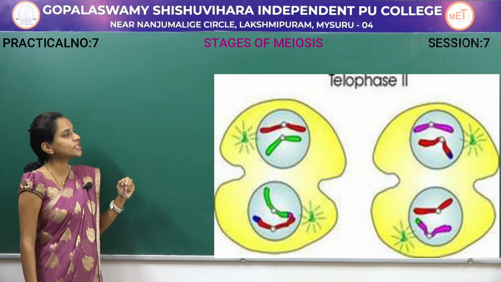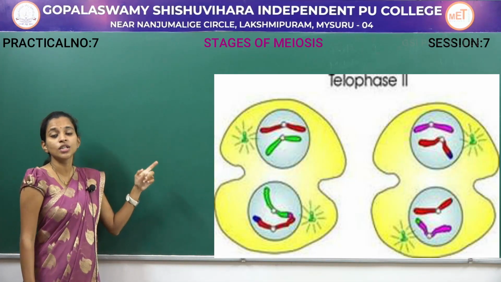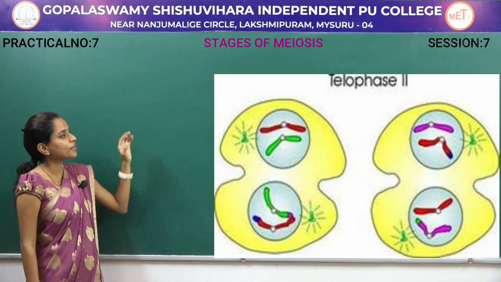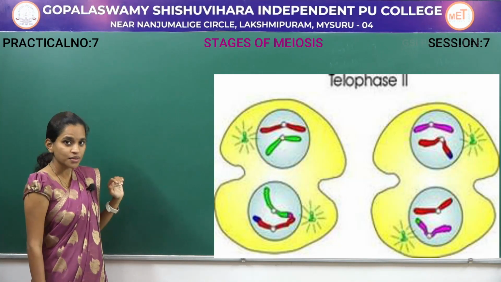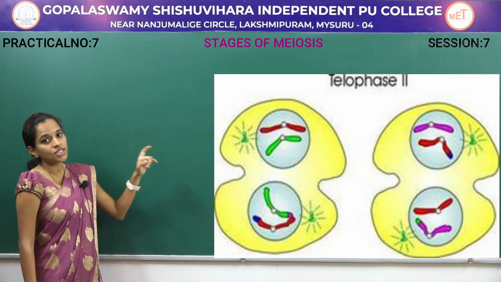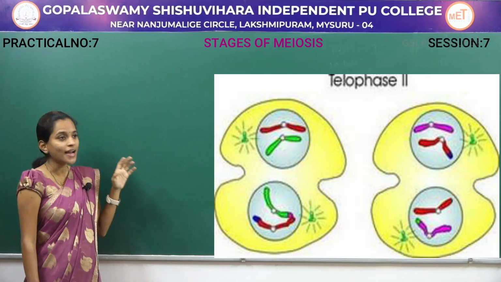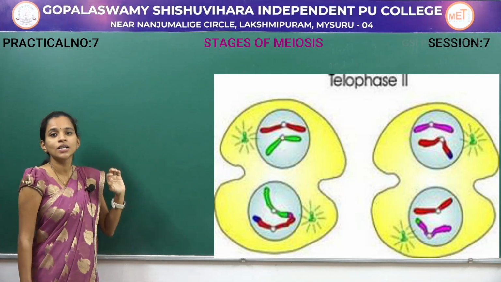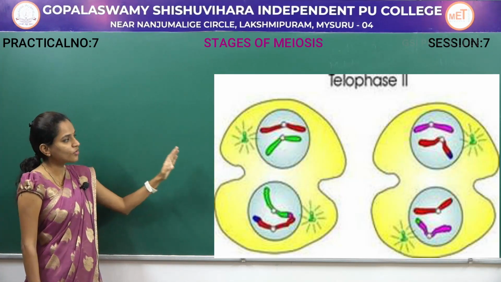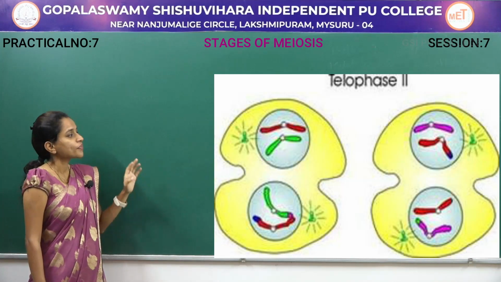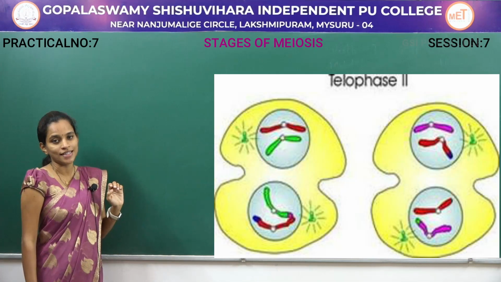In telophase 2, there is reappearance of the nuclear membrane and of the nucleolus, and shortening or complete absence of the spindle fibers. The condensed chromosomes will start to become thin as well as long, and each daughter cell will now split into 2 more. So, by the end of telophase 2, there will be formation of almost 4 daughter cells.